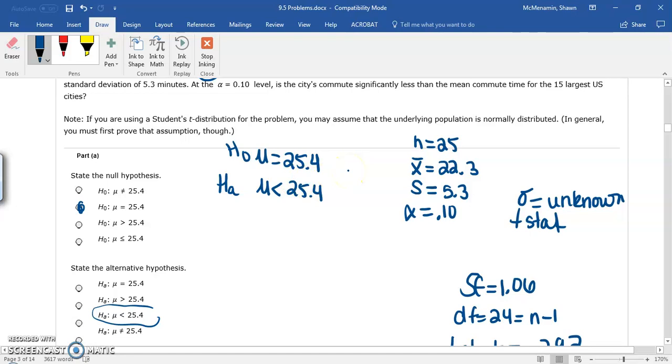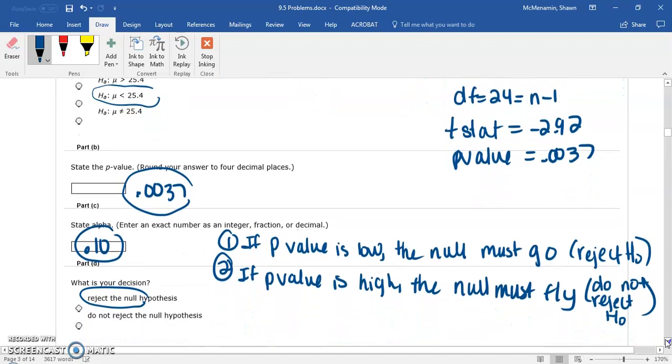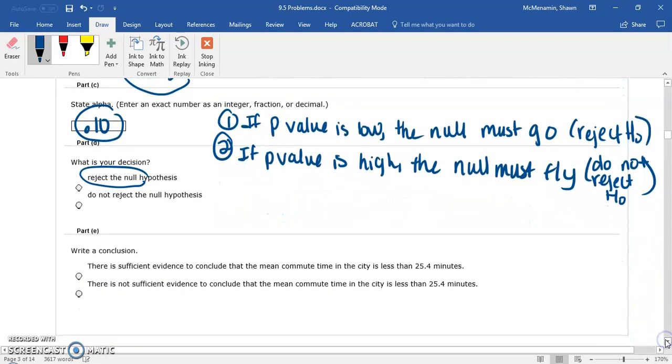Actually, you can't prove anything, but if you reject the null, you're saying that there is sufficient evidence to conclude that the mean commute time is less than 25.4.